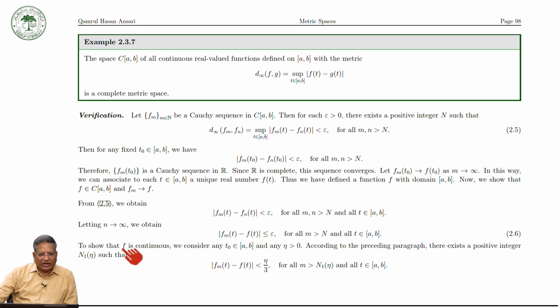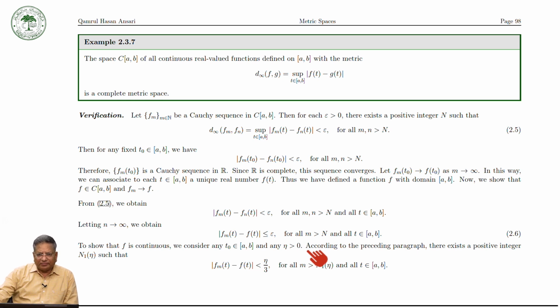Now to show that f is continuous, we consider any t naught in [a,b] and any eta greater than 0. Because now instead of epsilon we are taking eta.